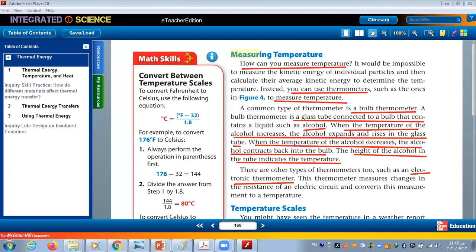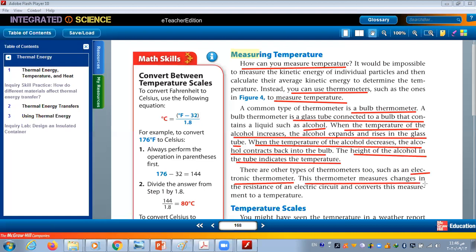How does it work? Any electric circuit, or the electric current, has three variables, or three factors: resistance, current intensity, and the voltage. This thermometer's working idea depends on the resistance.